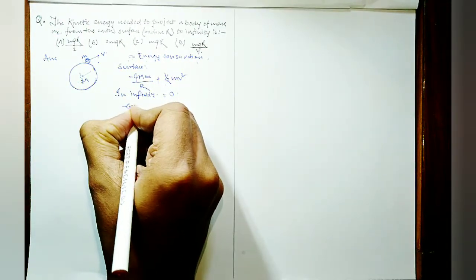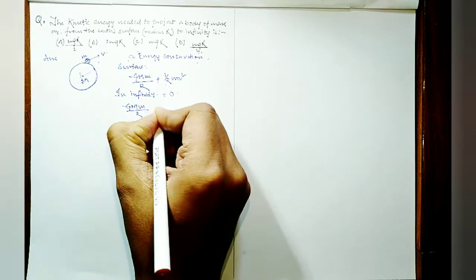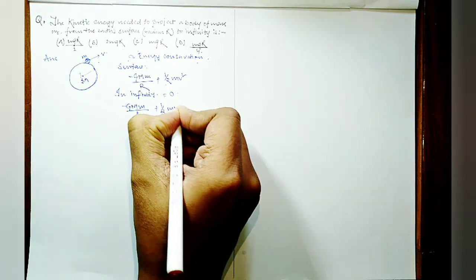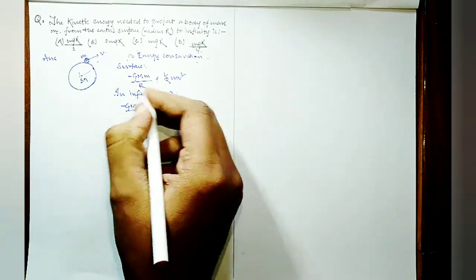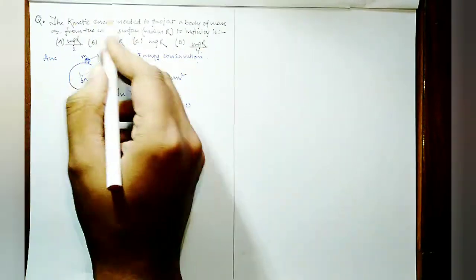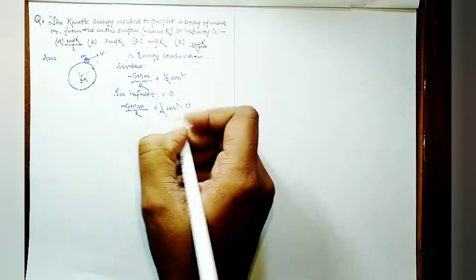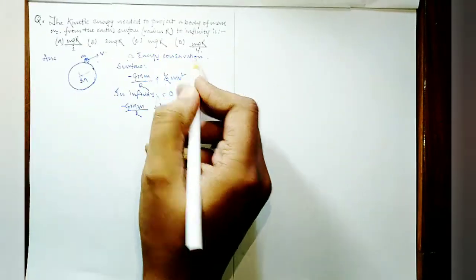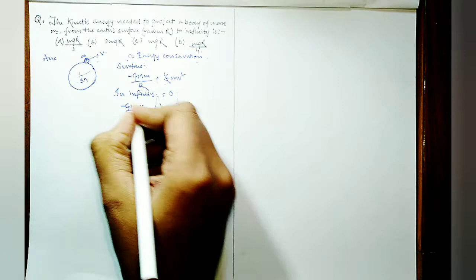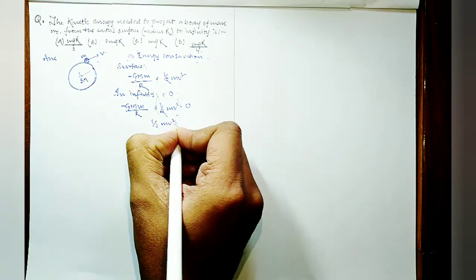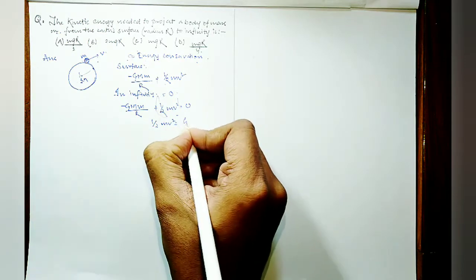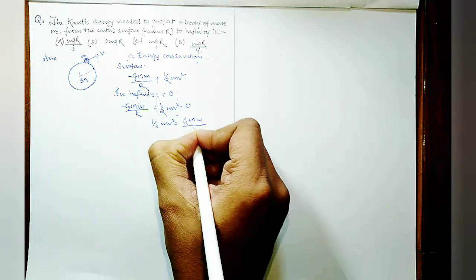So minus GMm by r plus half of m v square is equal to 0. Now the kinetic energy needed is asked, but in the options we can see it's not matching with this, so we have to write half of m v square is equal to GMm by r, taking this to the other side.